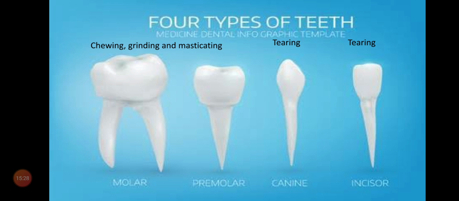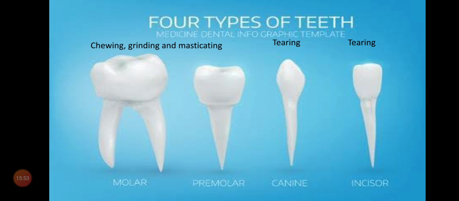Now coming to the next one, canine. See how the tooth is pointed. It is called canine. What is the use of the canine? Canine is useful for tearing the food material. If you are given a stem of sugar cane, what will you do? You don't immediately chew it.